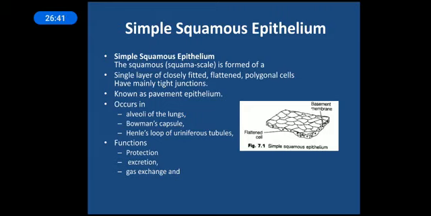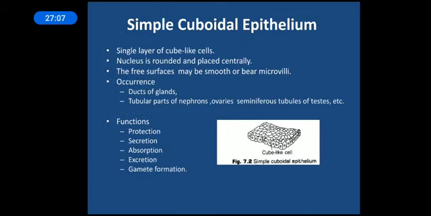What are the functions? As we already know, protection. It is responsible for protection from external foreign particles and all that. It is responsible for excretion. And excretion, as I already told you, is in the Henle's loop and Bowman's capsule, and it takes a very important role in excretion and gas exchange. Gas exchange is in the alveoli and responsible for respiration.